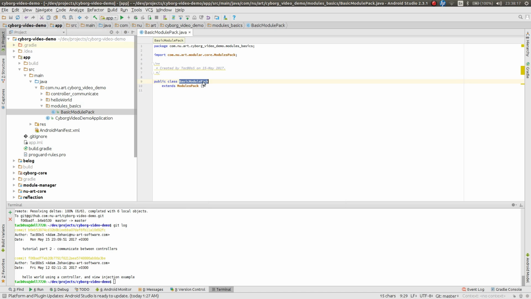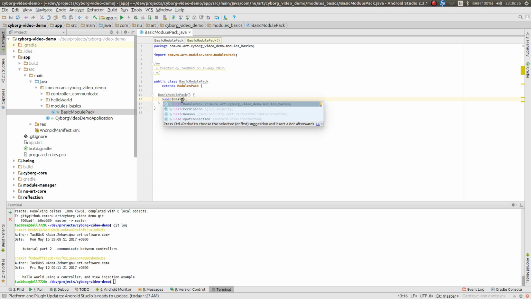In the constructor of the BasicModulePack, call super. Super requires the classes of the modules that you want to use in your project. So in our case, we will have our BasicModule.class.